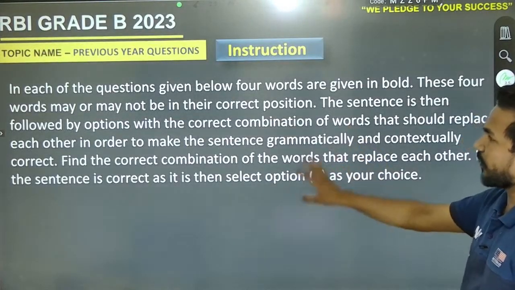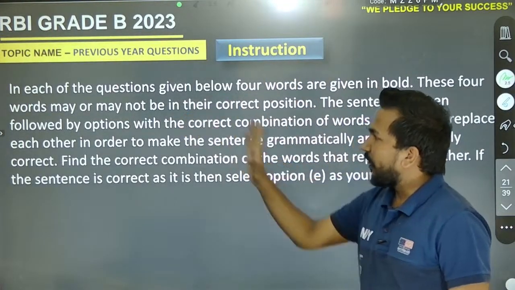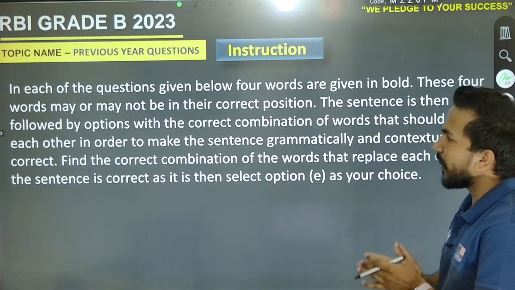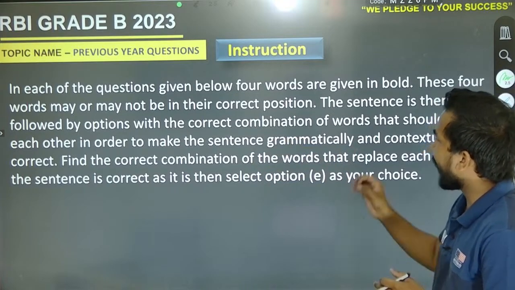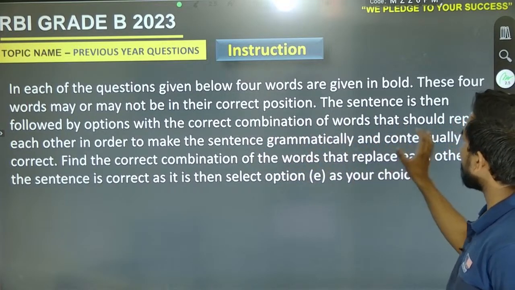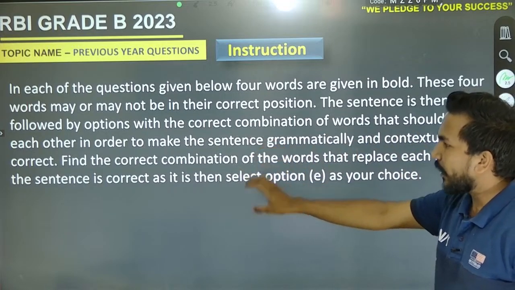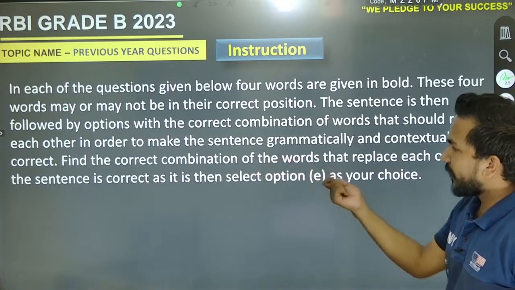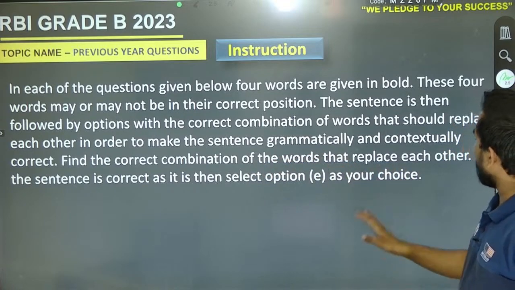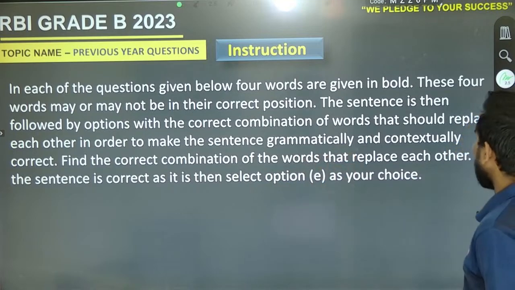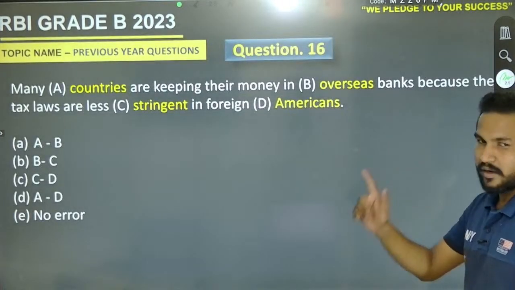Now we are here for the question. In each of the questions given below, 4 words are given in bold. These 4 words may or may not be in their correct position. The sentence is then followed by options with the correct combination of words that should replace each other in order to make the sentence grammatically and contextually correct. Find the correct combination of the words that replace each other. If the sentence is correct as it is, then select option E as your choice. Now come to the next question.